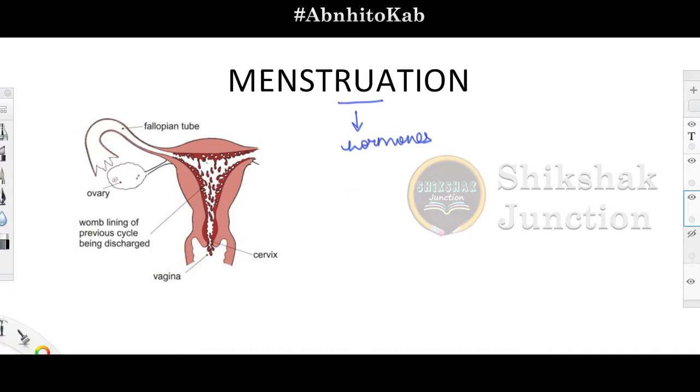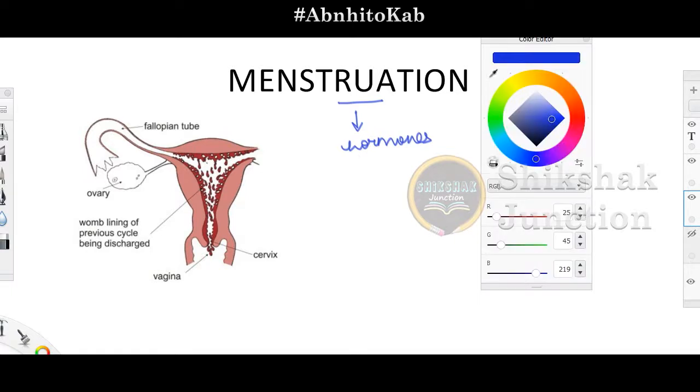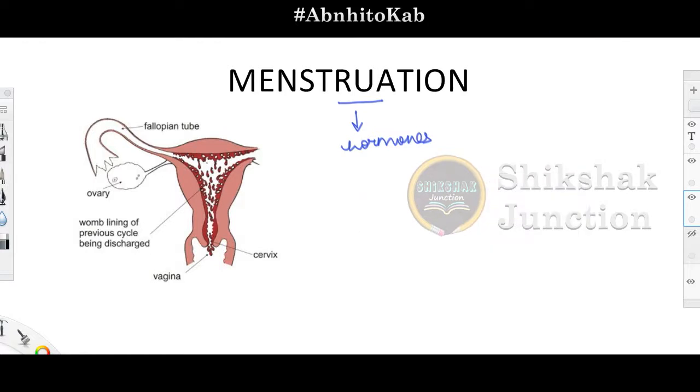Now, two important terminologies. For that I'll change the color and then explain what those terminologies are. The two terminologies are menarche and menopause. Menarche is the particular time when the first onset of menstruation occurs, and that is at the age of puberty. So the first onset of menstruation at the age of puberty is termed menarche. And since it is at the age of puberty, that means around 10 to 12 years. Okay, this menarche happens.